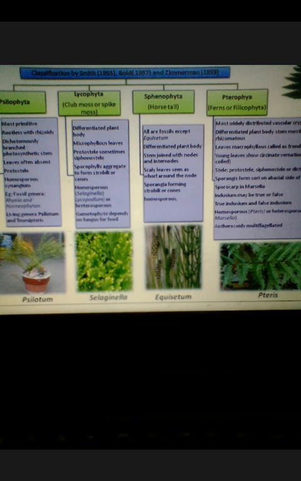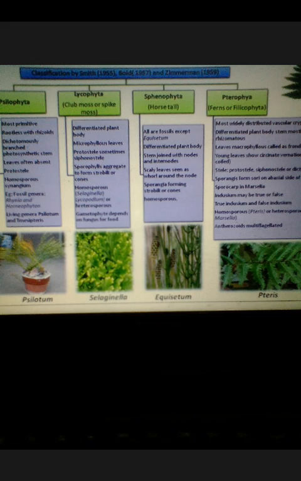This Rhynia is in your syllabus. We'll have to study this Rhynia in detail, which we will take later on. And among living genera, Psilotum is an important one. This is also in your syllabus. We'll see it in detail.